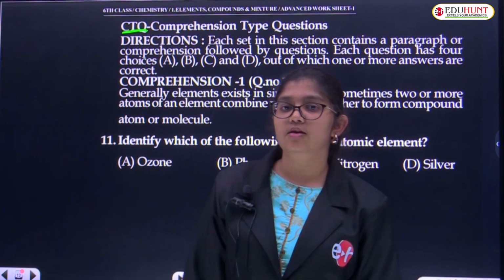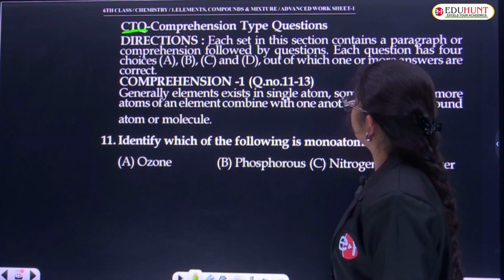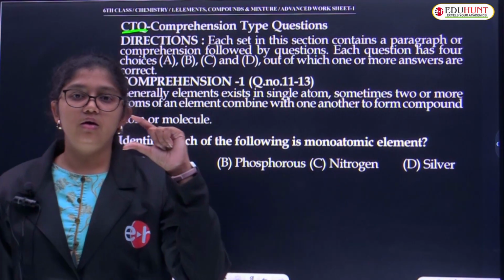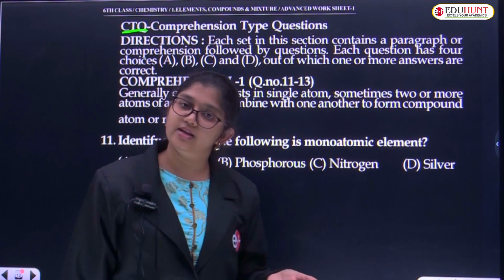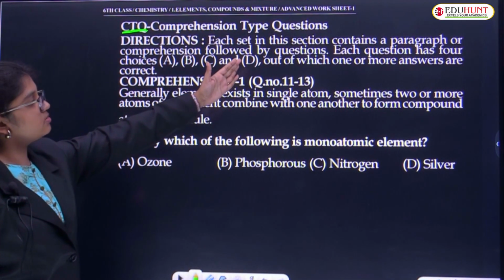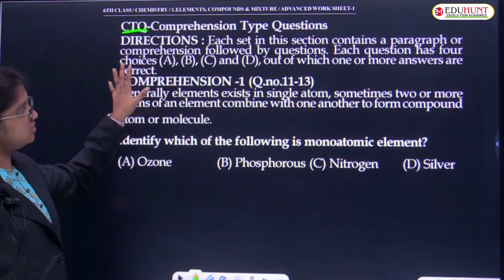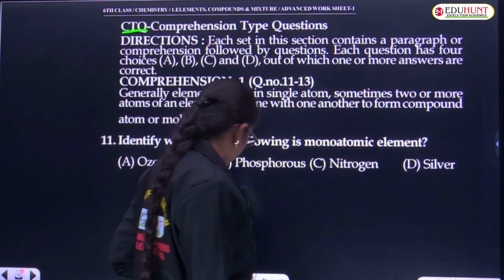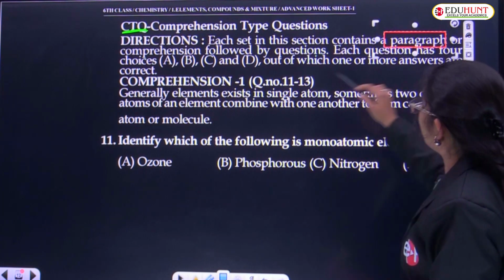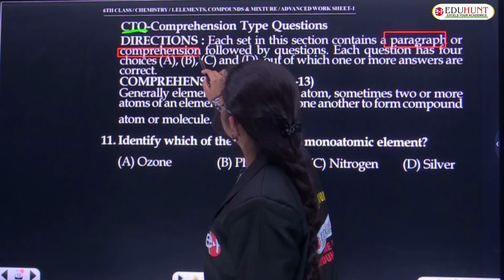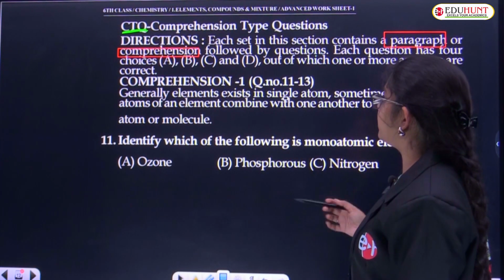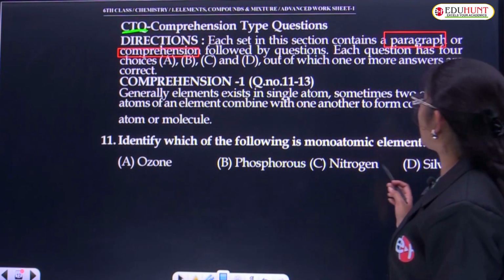What is this now? Comprehension type questions. Comprehension in the sense there will be some small paragraph related to a topic, and questions will be asked from the paragraph. Easy, na? Good. So here directions are the same. Each set in this section contains a paragraph or comprehension followed by questions. Each question has 4 choices A, B, C, D, out of which one or more answers are correct.